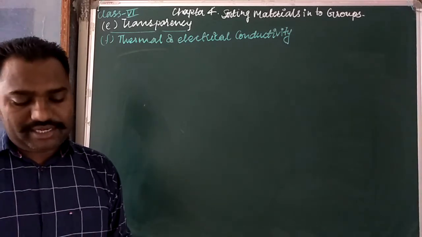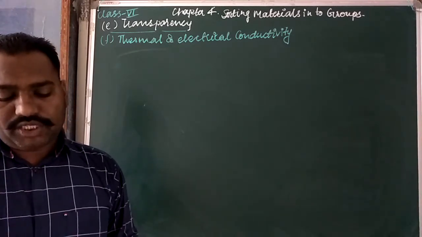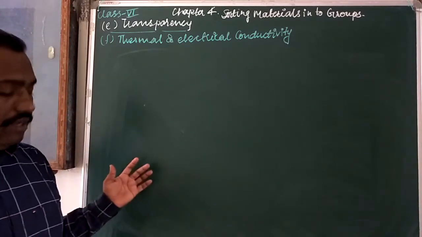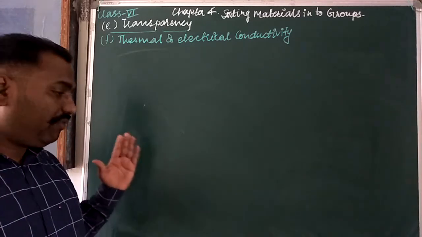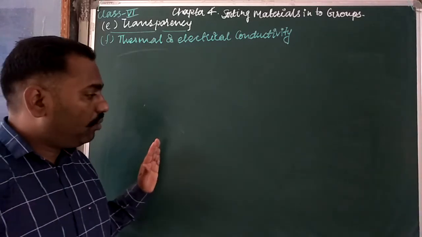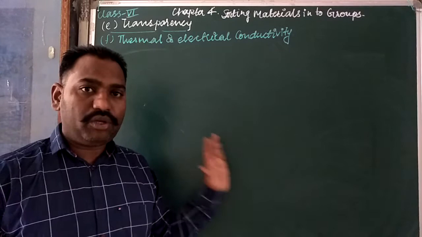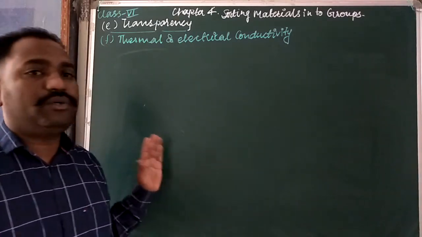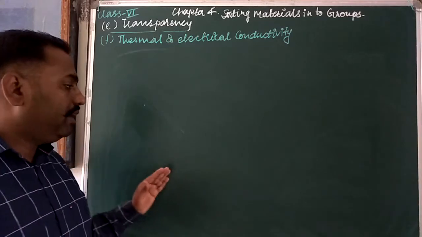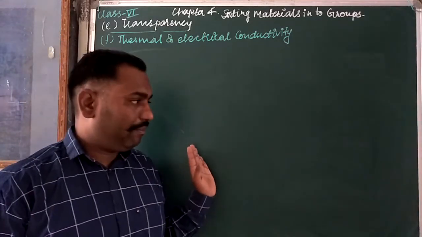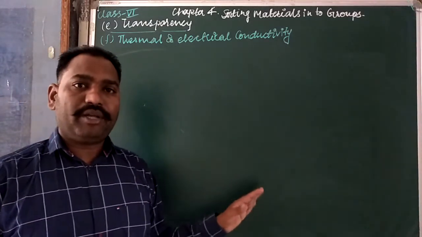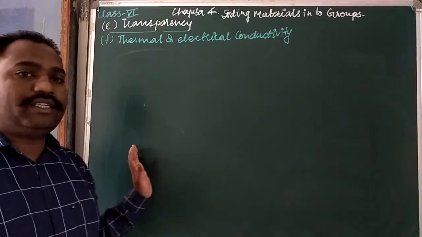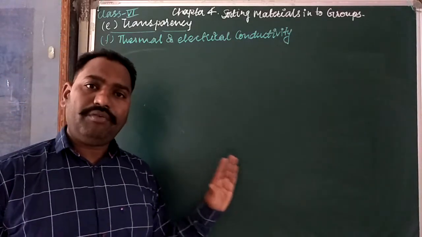These metals are said to be good conductors of heat. It means if heat can be transferred easily from one place to another in that particular object, then it is a good conductor of heat. And if heat cannot be passed from one place to another place of that particular object, then that is a bad conductor of heat, or insulator of heat.